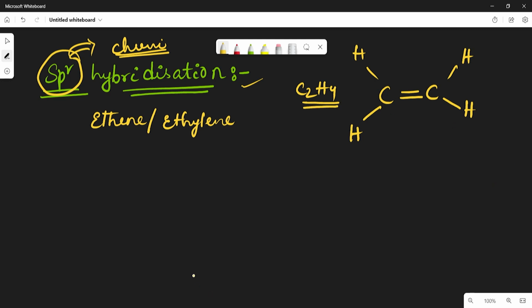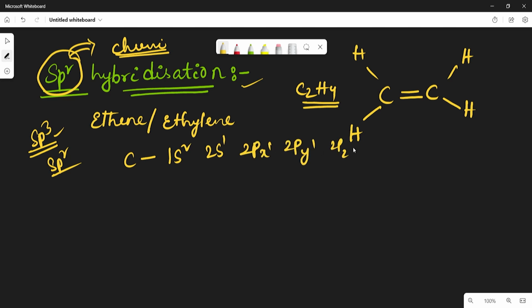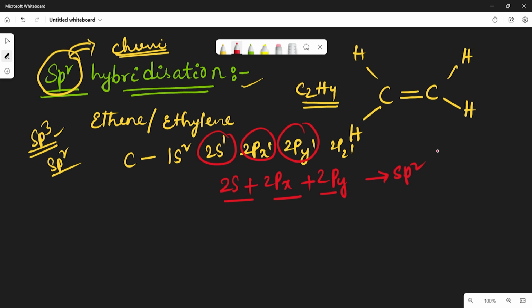Generally we know the carbon will undergo sp3 hybridization in case of methane, but in this case the carbon will undergo sp2 hybridization. How will it undergo sp2 hybridization? Let us see. So we know the configuration 1s2, 2s1, 2px1, 2py1 and 2pz1, right? But here only the 2s, 2px and 2py orbitals will intermix. So 2s plus 2px plus 2py gives us sp2 hybridization.